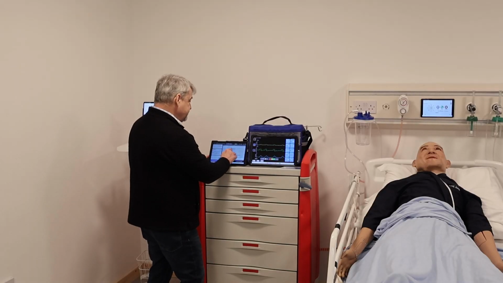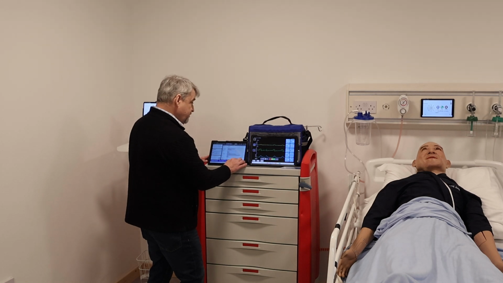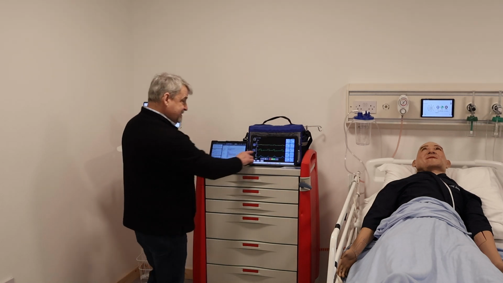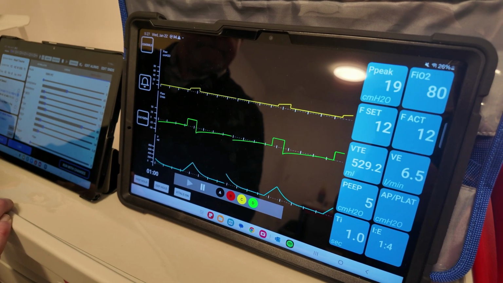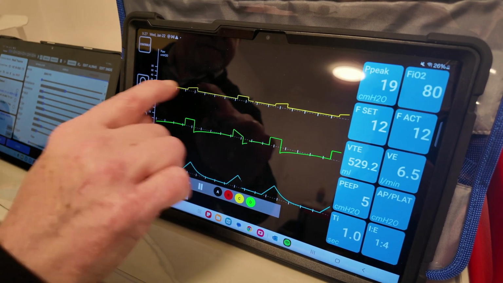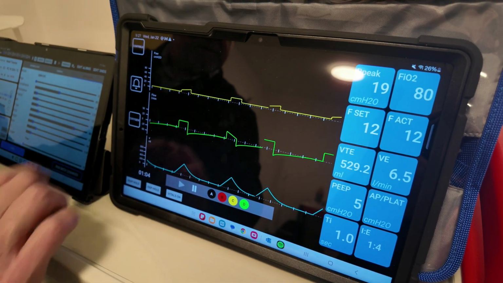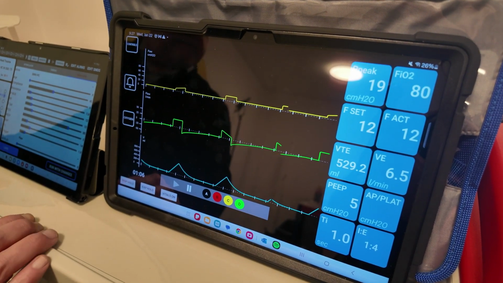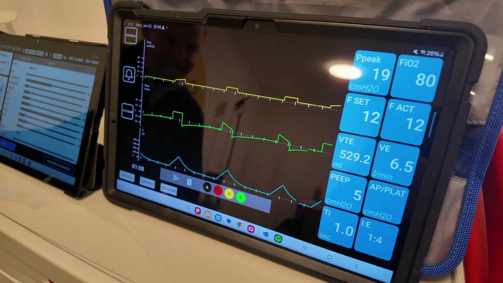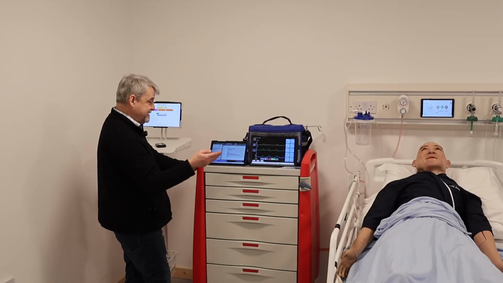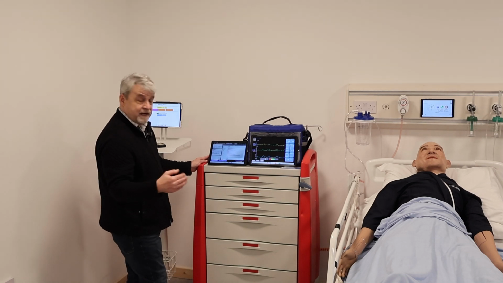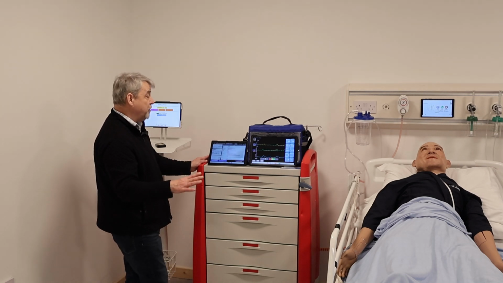If we wanted to change the resistance, that's going to change the waveform. We'll see that instantly. So here we're getting a little bit of air trapping, so we can see the changes are instant. The pressure went up. So, you know, those compliance and resistance changes are instant. Same thing, tidal volume, respiratory rate, PEEP, and inspiratory time can all be set as well.